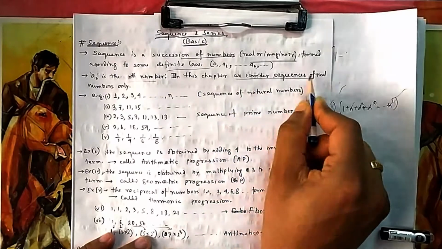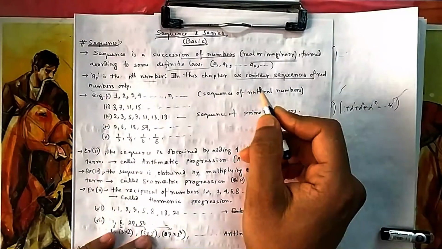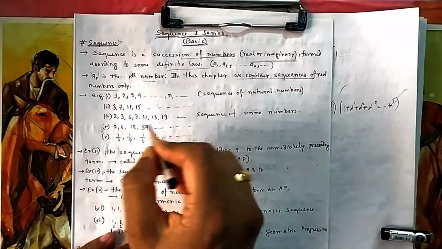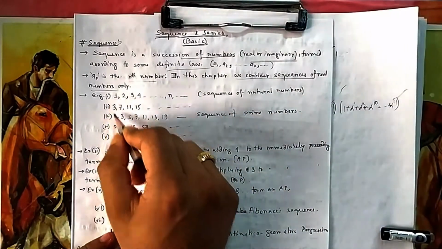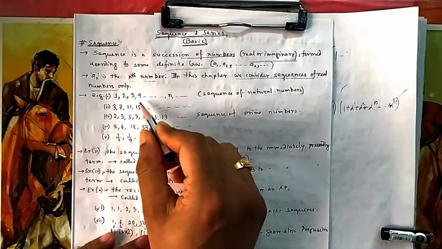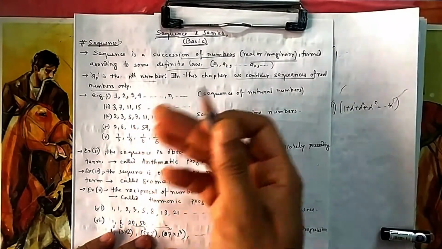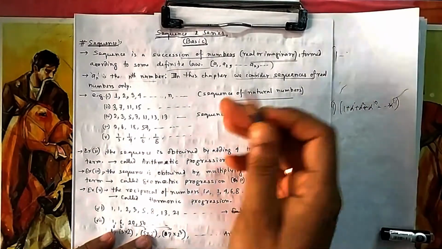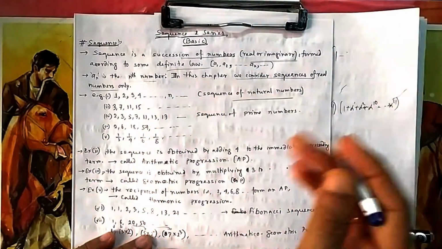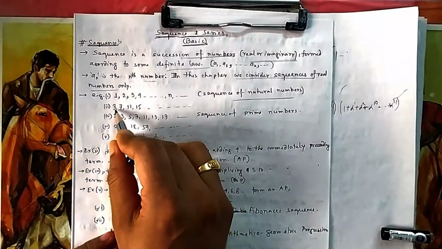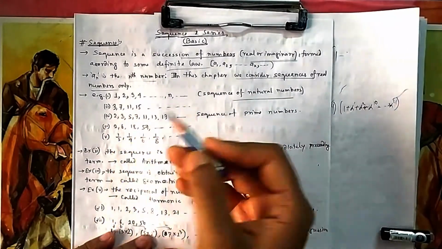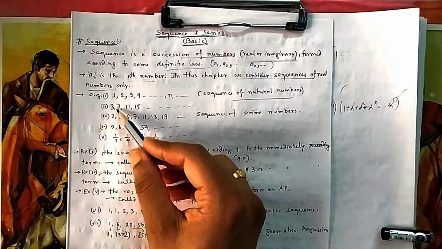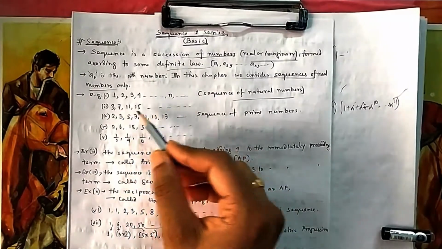In this chapter we will consider only sequences of real numbers, as in the syllabus. Some examples: 1, 2, 3, 4, 5. This is a sequence because it comes by adding 1 each time. It is the sequence of natural numbers, all written serially. Next, 3, 7, 11, 15. There is a law again, a rhythm. What is the rhythm? Every term comes after adding 4 to the preceding term.